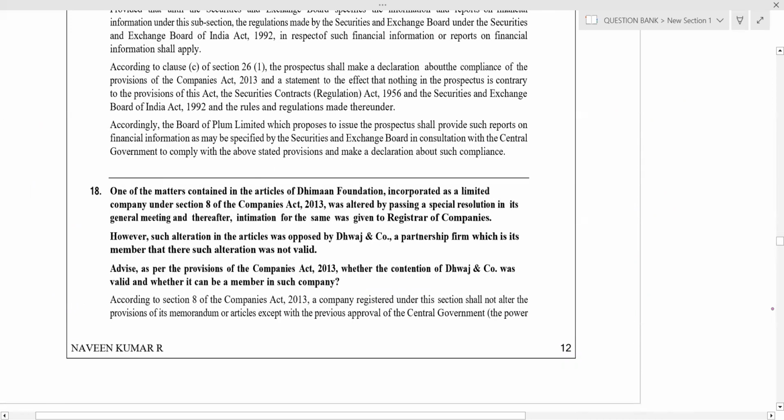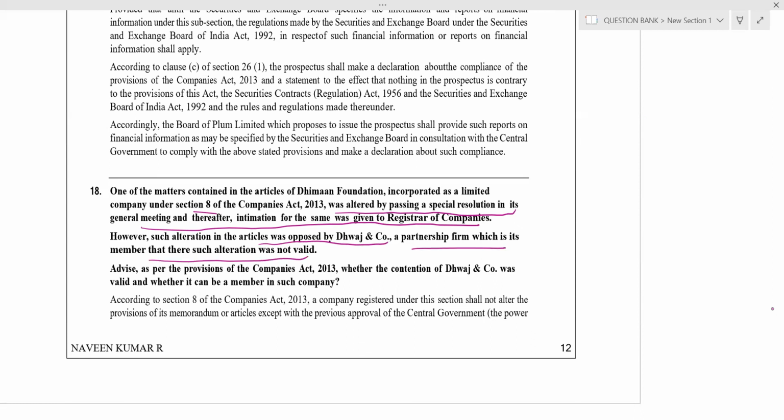One of the matters contained in the articles of Demon Foundation, incorporated as a limited company under Section 8, was altered by passing a special resolution in general meeting, thereafter intimating the same to the registrar. However, such alteration in the articles was opposed by Dawaj and Co., a partnership firm which is a member of such company, saying the alteration was not valid.